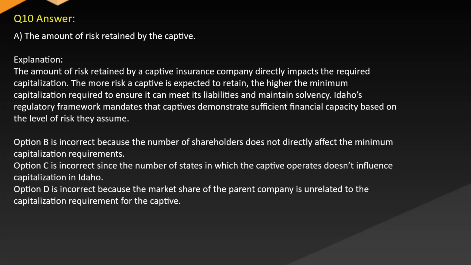Explanation: The amount of risk retained by a captive insurance company directly impacts the required capitalization. The more risk a captive is expected to retain, the higher the minimum capitalization required to ensure it can meet its liabilities and maintain solvency. Idaho's regulatory framework mandates that captives demonstrate sufficient financial capacity based on the level of risk they assume.